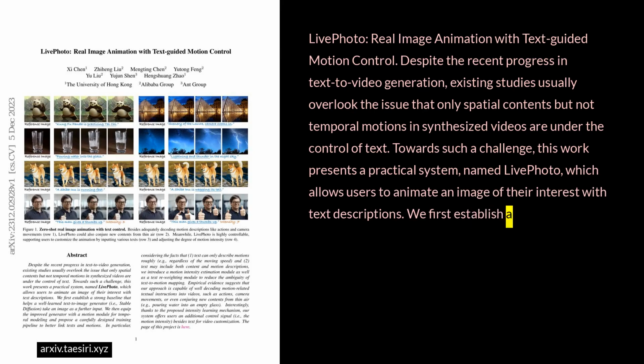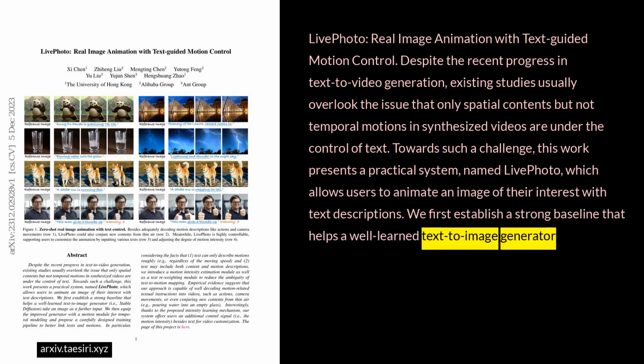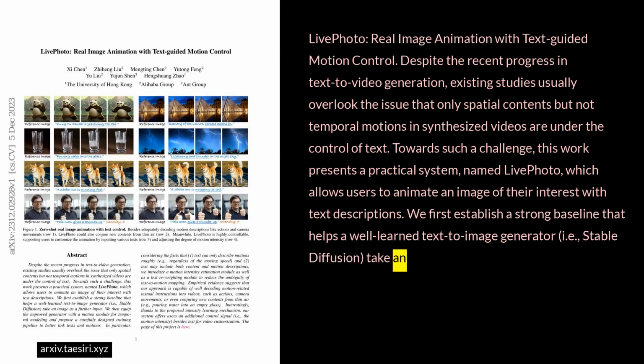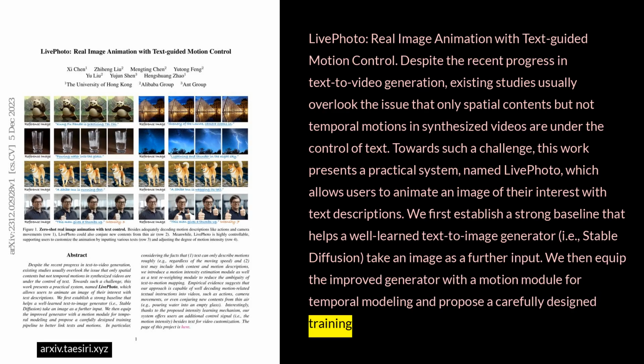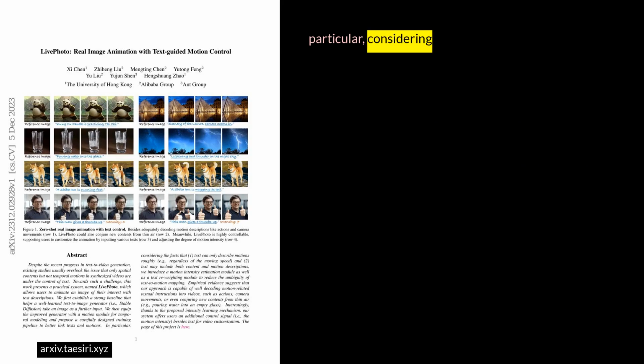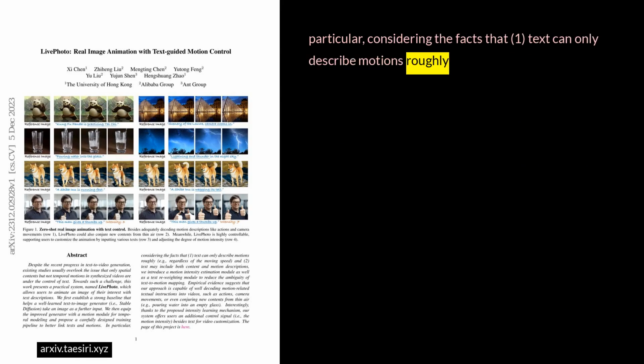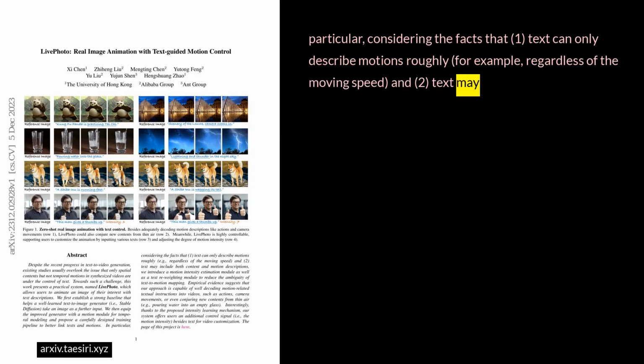We first establish a strong baseline that helps a well-learned text-to-image generator, that is, Stable Diffusion, take an image as a further input. We then equip the improved generator with a motion module for temporal modeling and propose a carefully designed training pipeline to better link texts and motions, in particular considering the facts that 1. Text can only describe motions roughly, for example, regardless of the moving speed, and 2. Text may include both content and motion descriptions.